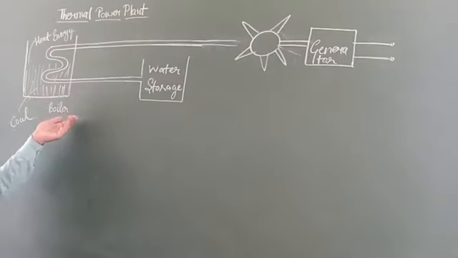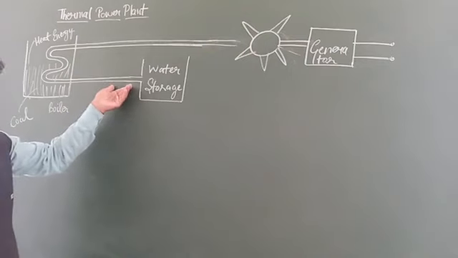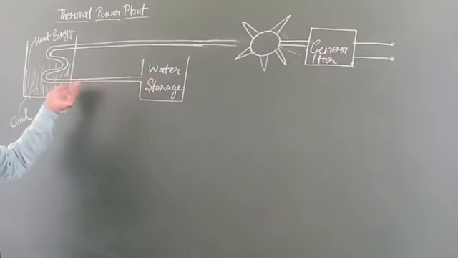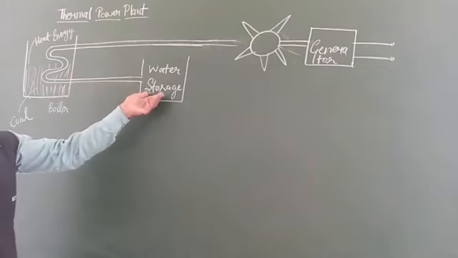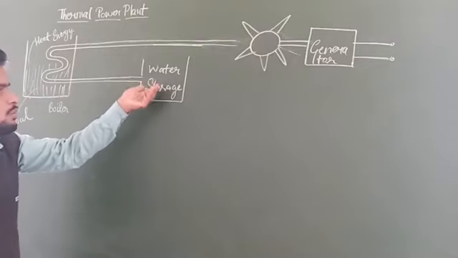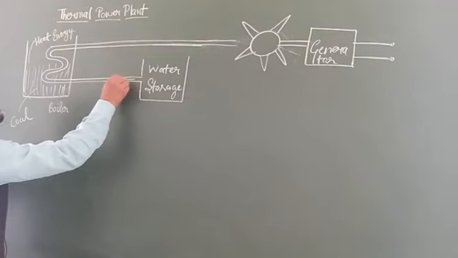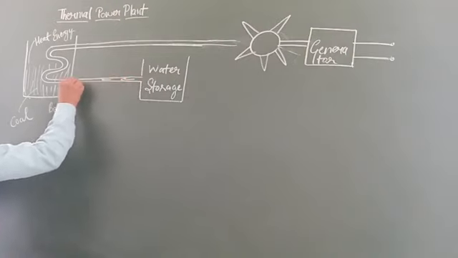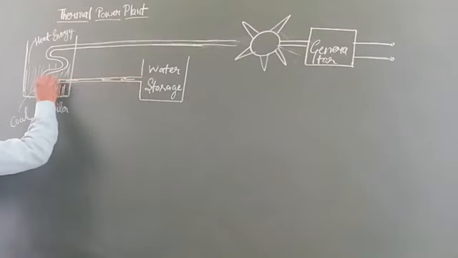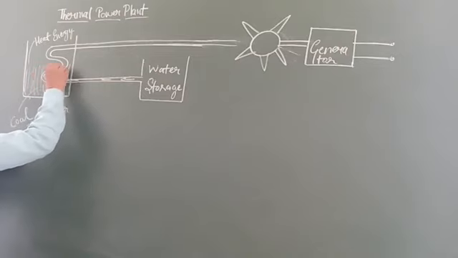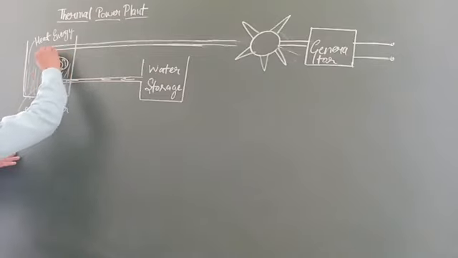Now what is going to happen? Water is passed through this pipe from the water storage. So here you can see water is flowing. Okay. When it enters the boiler, there is an excessive amount of heat in the boiler.